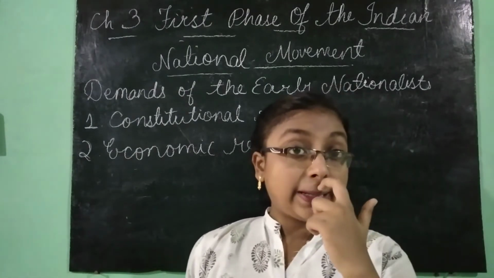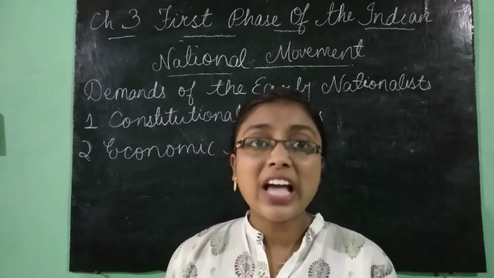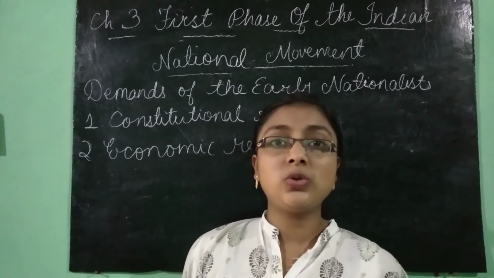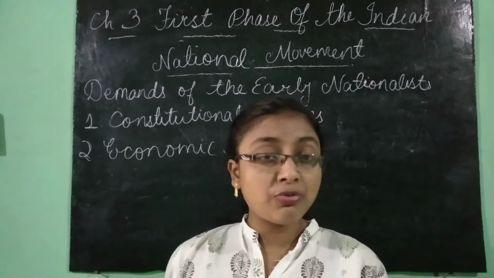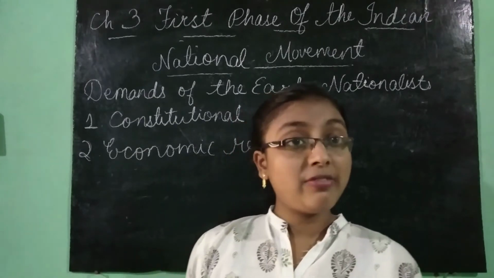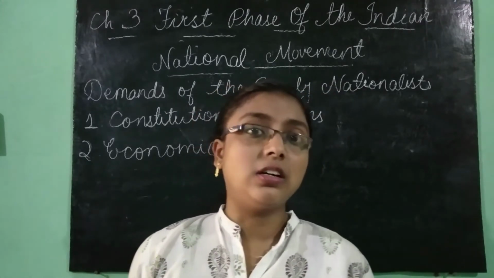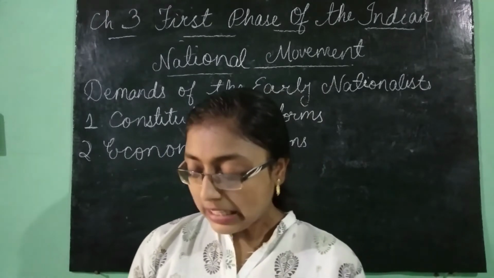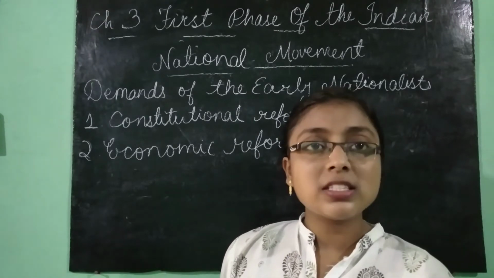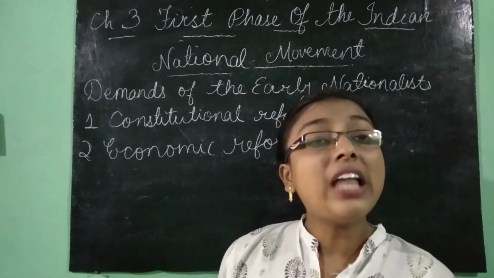The third one is that they wanted the British to look into the growing famines that were occurring in India, and find a solution for it, a way by which the life of Indians in such famines would be better. Okay. And then availability of cheap credit to peasants, that is, loans should be given to the peasants for buying seeds or for maintaining their land, for plowing the land and for all agricultural purposes.